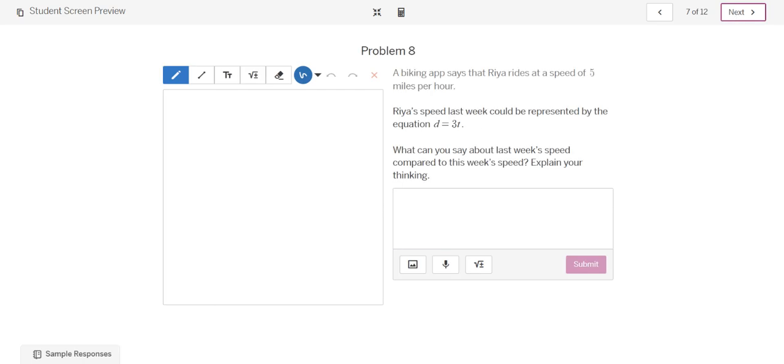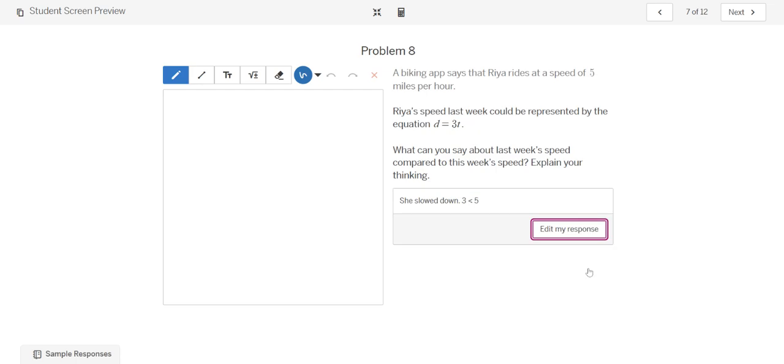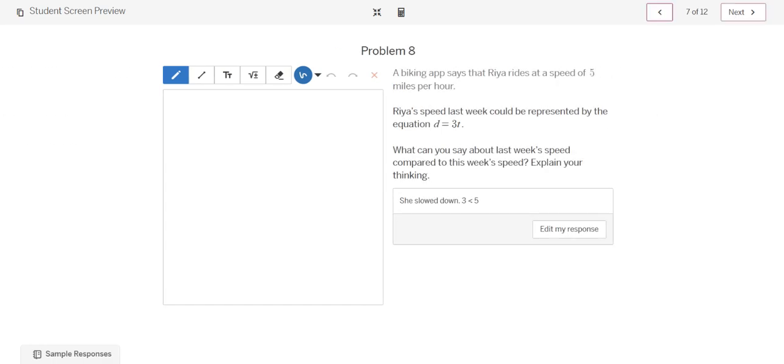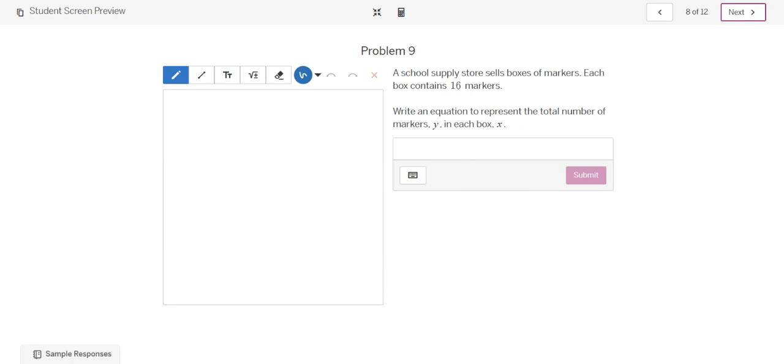At 3t, she slowed down. How do I know 3 is less than 5? Did I just write 53? Okay, for a split second, my screen showed 53 is less than 5.